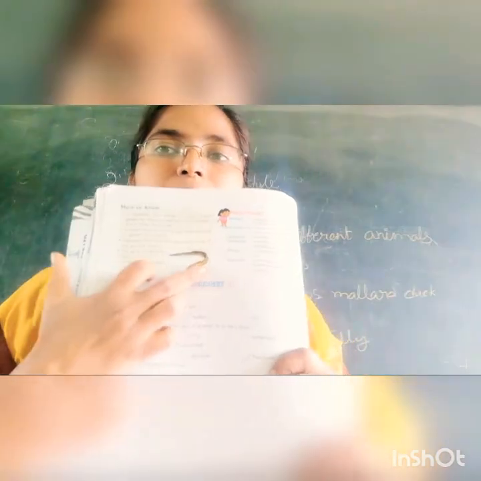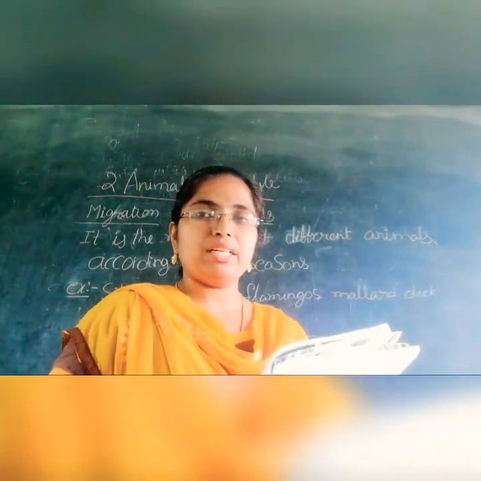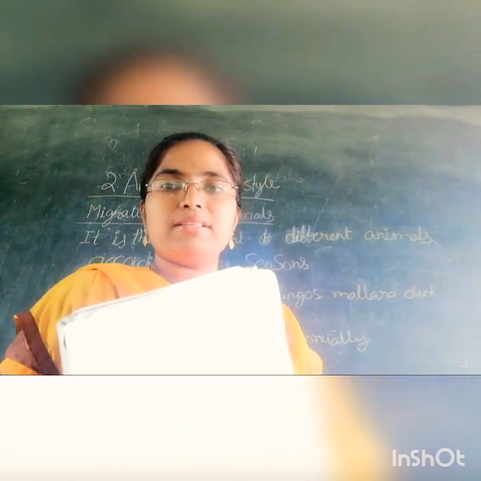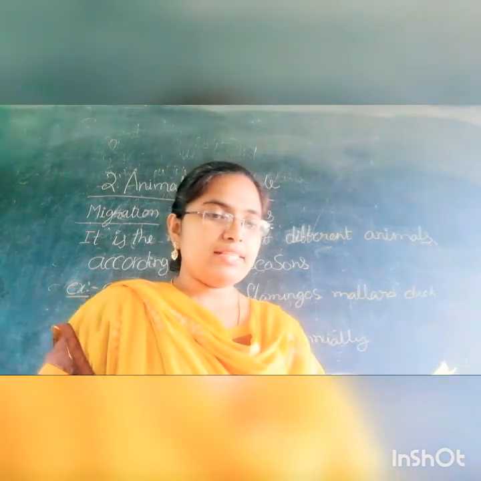The eel is a migratory fish. Here is the eel. This is one type of fish. Yes, the eel is a migratory fish. Next one is, ostrich, emu and kiwi are flightless birds. So they can't fly from one place to another. Ostrich, emu and kiwi are all flightless birds.